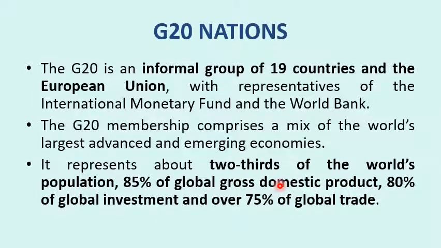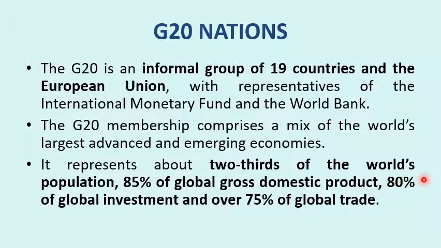It means almost the majority of decision making, the majority of advanced countries and emerging economies, will be a part of it. So G20 is a broader group than G7. 80% of global investment happens in these 20 nations, and over 75% of global trade is among these nations. So it has a huge size in the economy as well.